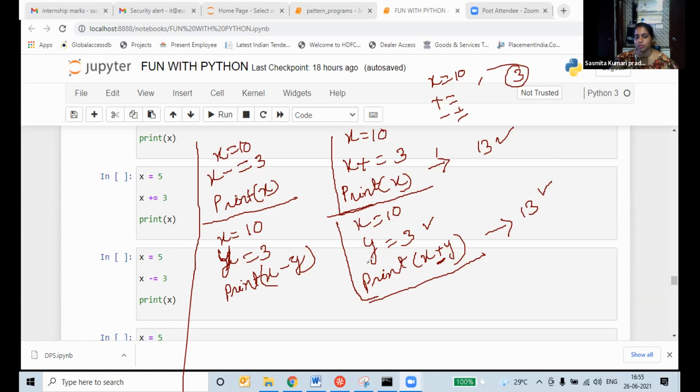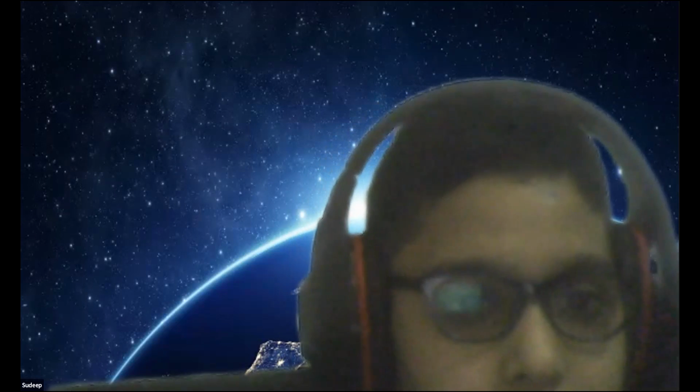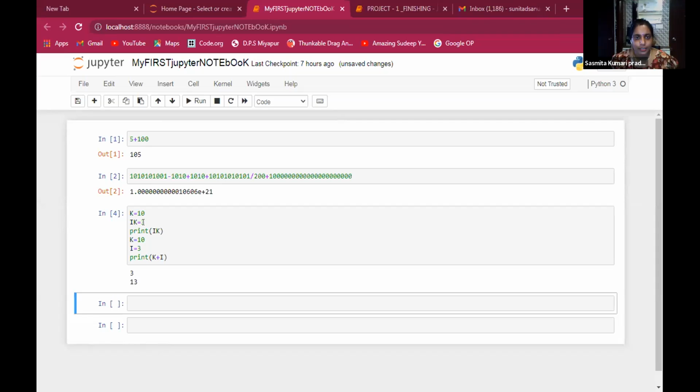Ma'am, one minute, I'm trying. Share your screen. Anyone can share the screen? Anyone interested, voluntarily share your screen. Okay, Sudeep is sharing the screen.